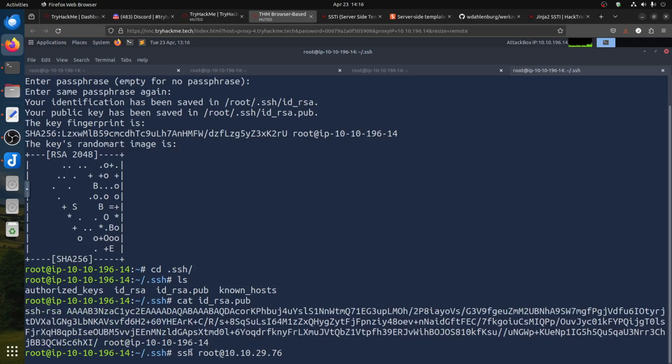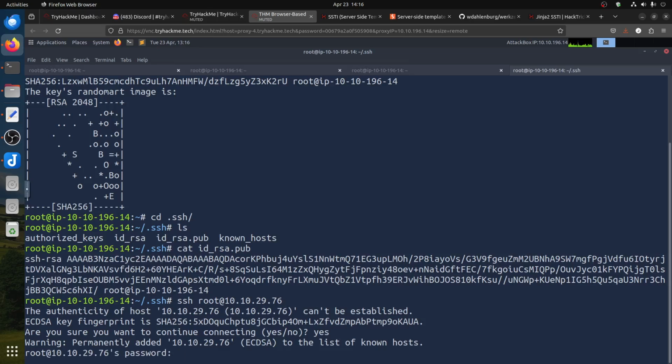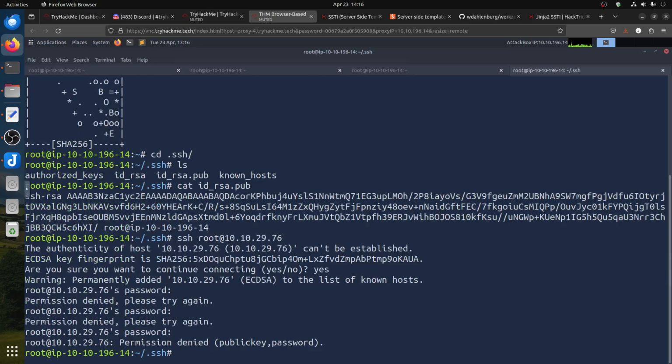But for me to do this without asking me for a password, because now if I try this, it says yes, and then it asks for a password. I don't know what the password is.